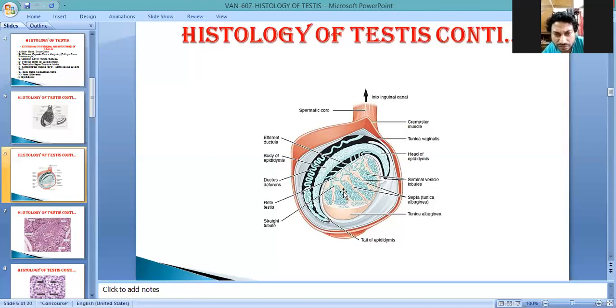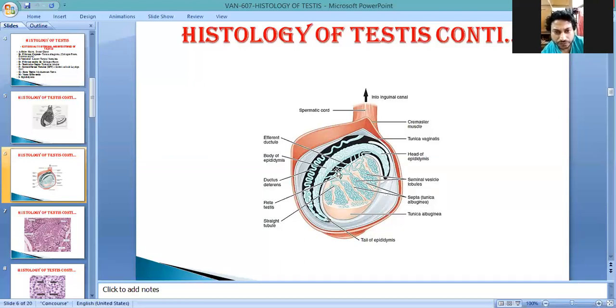The testicular septa is the boundary of two lobules, and inside the lobules the sperm-forming tubules are located. This is known as seminiferous tubules, and these seminiferous tubules are tortuous structures which become straight, known as straight tubules. These straight tubules, which originate from each part of the seminiferous tubules, form a network-like structure. This structure is known as rete testis, right?